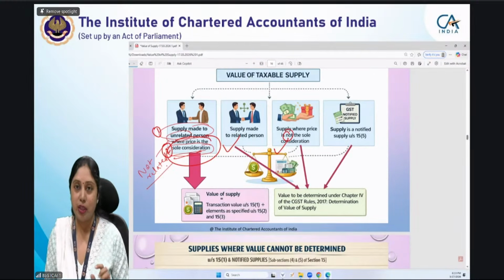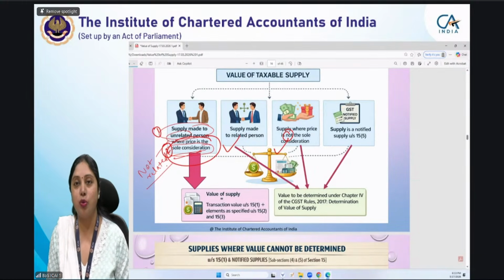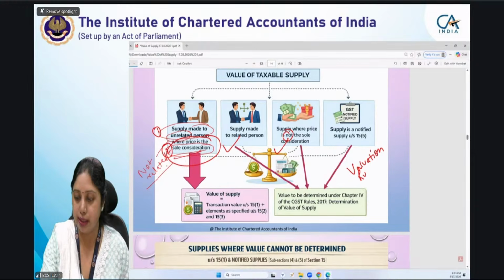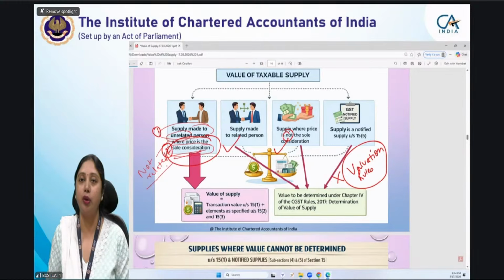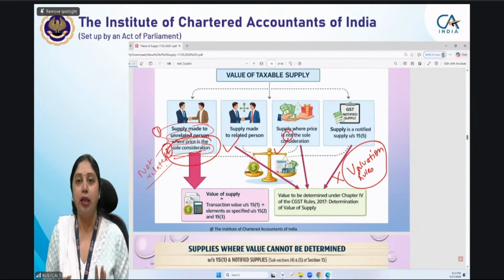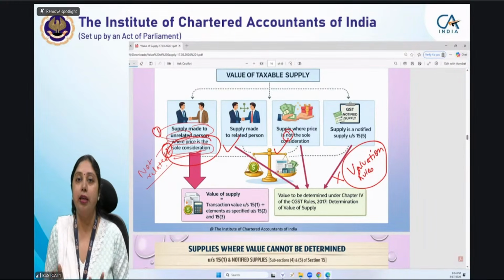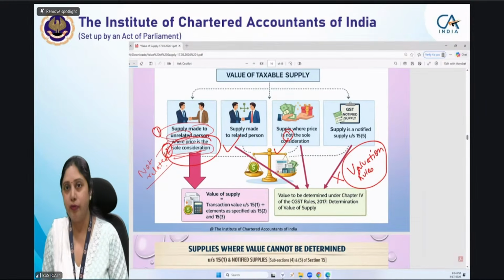Section 15 of the Central Goods and Services Tax Act 2017 provides that in that case you have to go to the CGST rules, and there you have to see chapter 4, which contains the valuation rules. So in this case we have to refer to valuation rules, but these valuation rules are not part of the intermediate syllabus, so we will not go into that. But you should know this much concept. If a direct question comes to you that if price is not the sole consideration or if supply is made to a related person, then how will you determine the value of supply? Then we will refer to the rules.